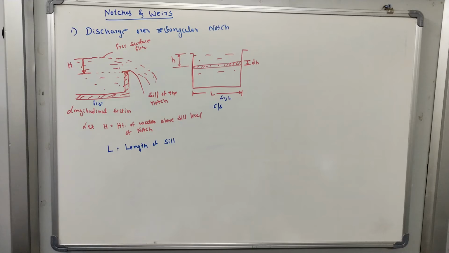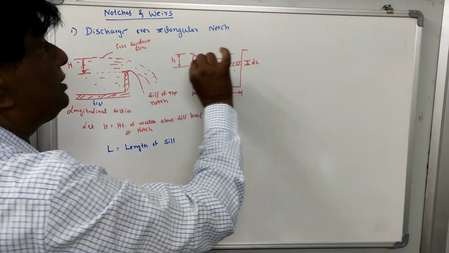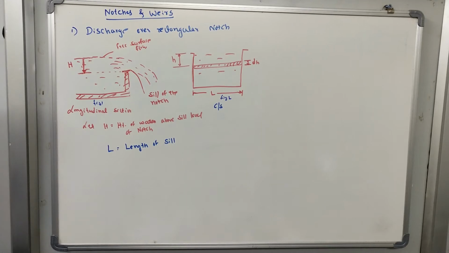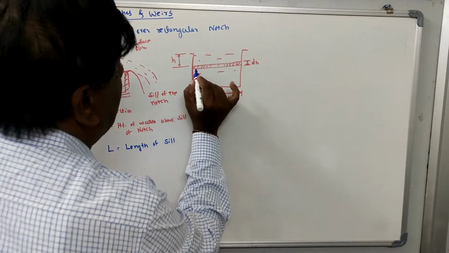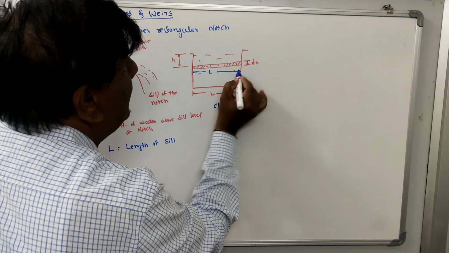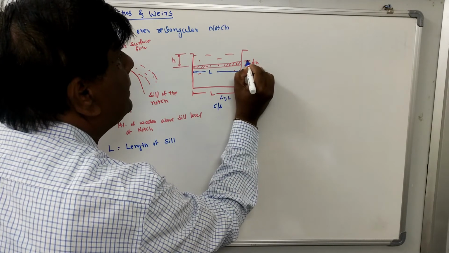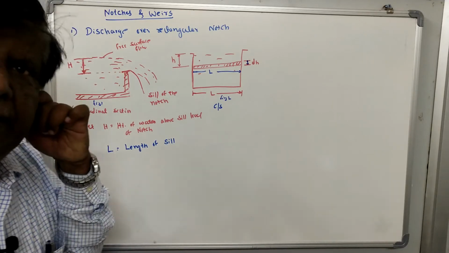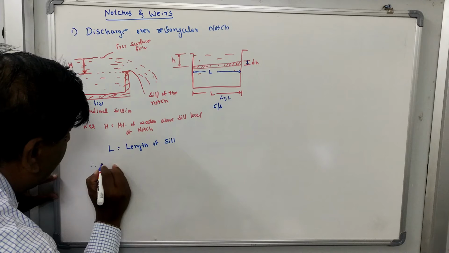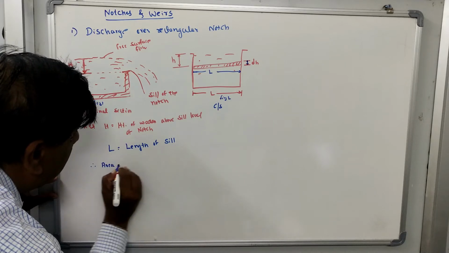Now let us consider a small strip of length L and thickness dh. Therefore the area of strip. Now what is the area of strip?